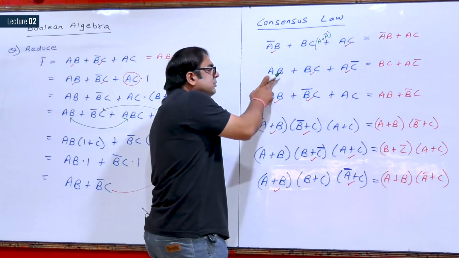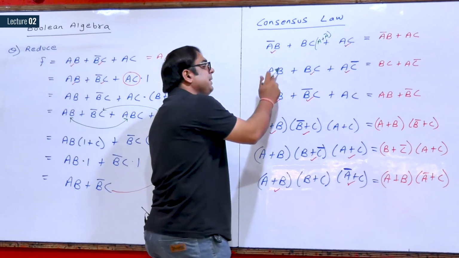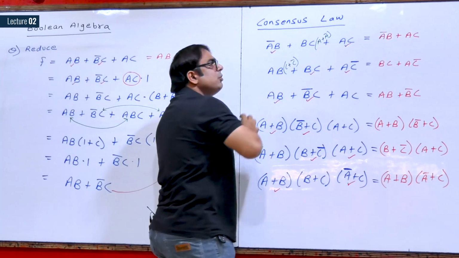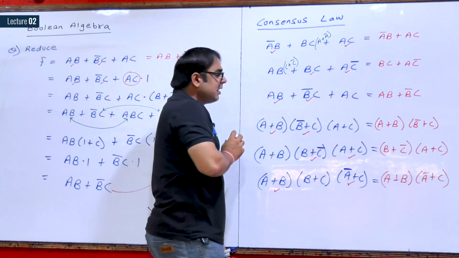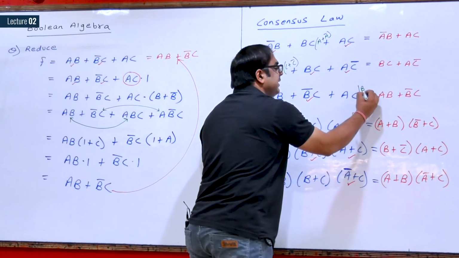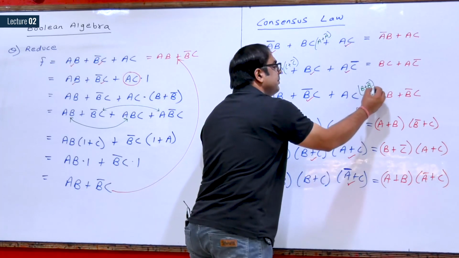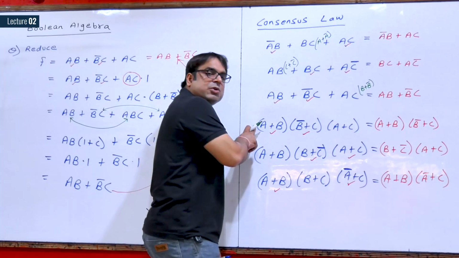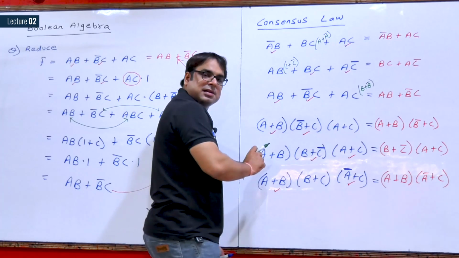Which term is going to reduce in the second expression? AB. So just write C plus C complement, you will get the answer. Which term is going to reduce, AC? So just write B plus B complement. Which term is going to get reduced here is A plus C.